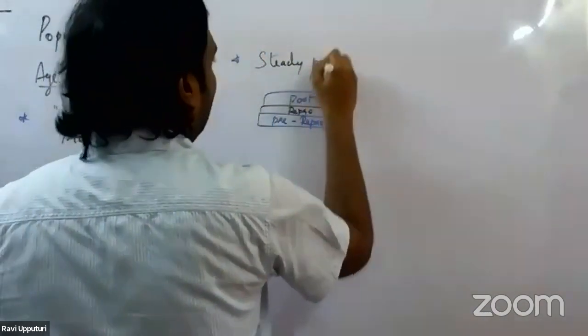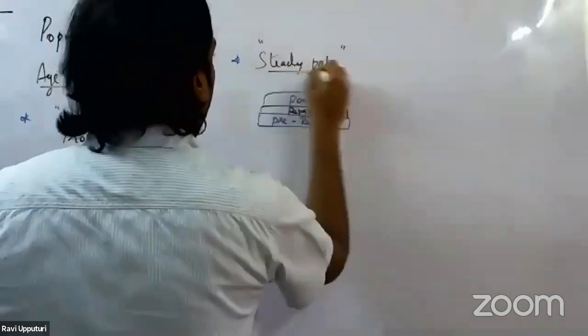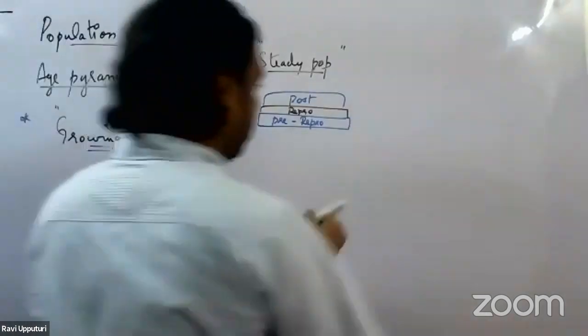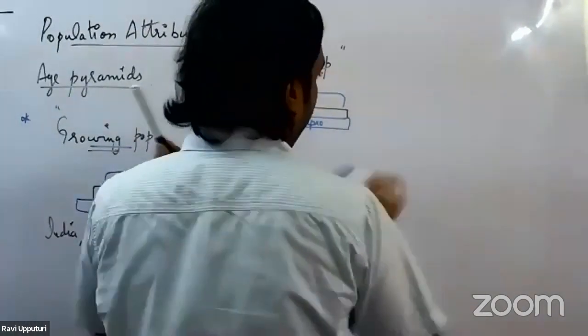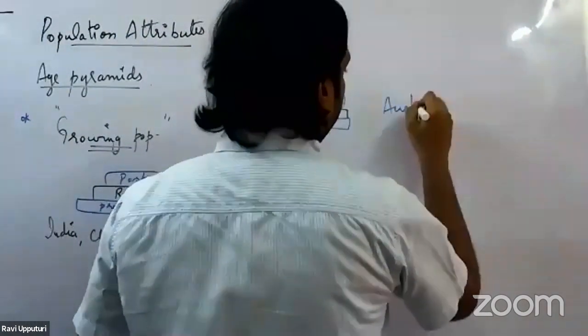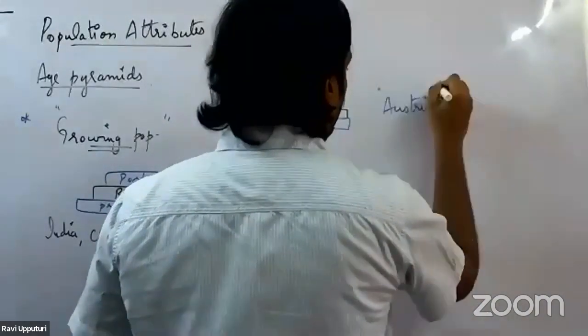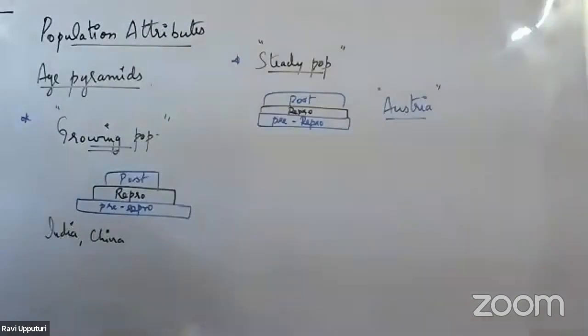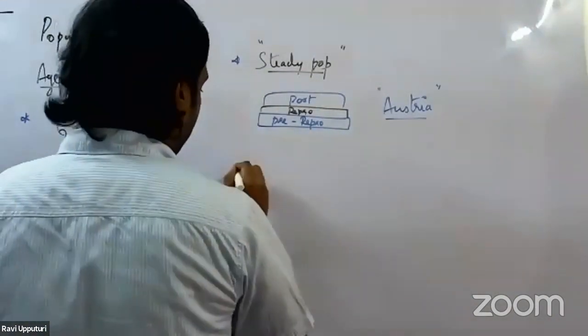We would start calling it a steady population, or a stable population. The example we can give for a steady population is Austria, right? The country Austria. The type of population present in Austria is said to be a steady population. The third type of population we have, there is one more condition here.